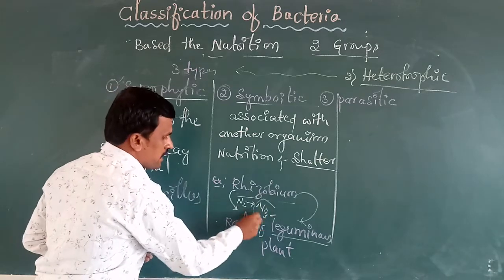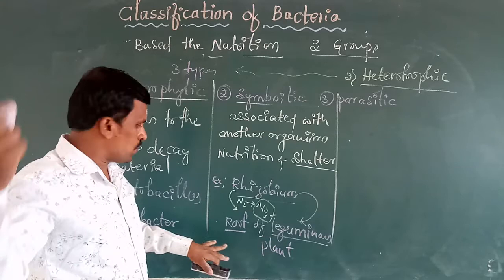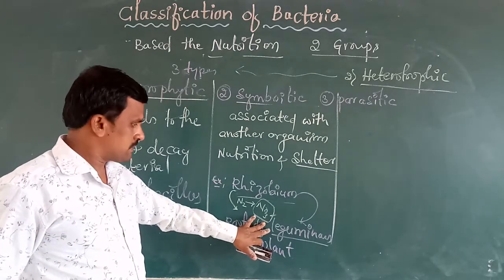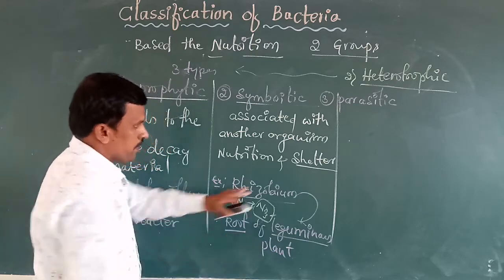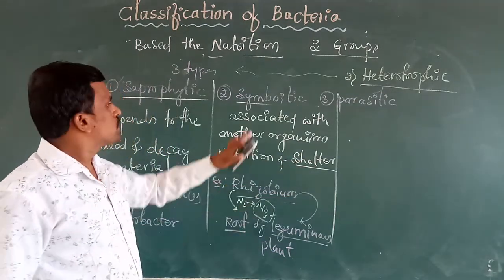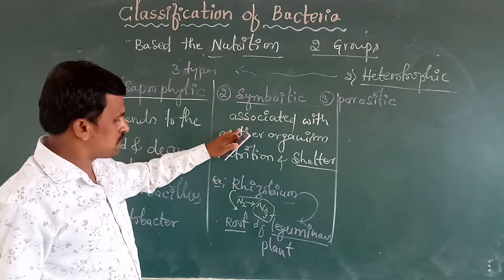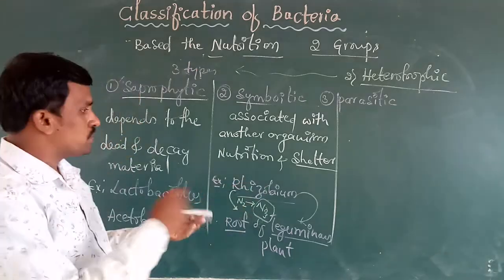So this nitrate is the nutrition for the leguminous plants and also all plants. The leguminous plant roots provide the shelter and also nutrition to the rhizobium. So here both the organisms, leguminous plants and rhizobium, are mutually benefited.